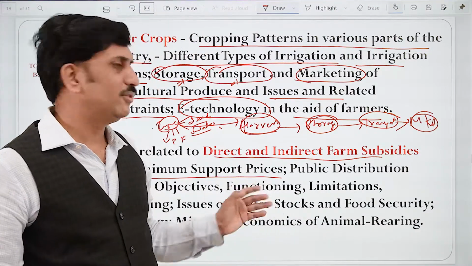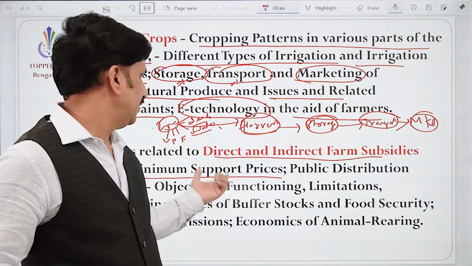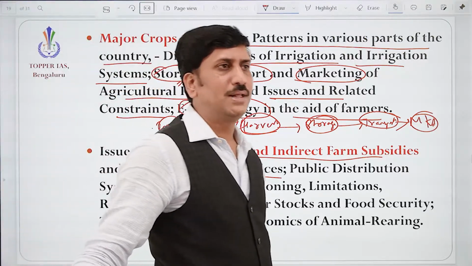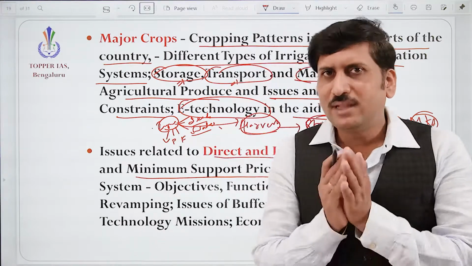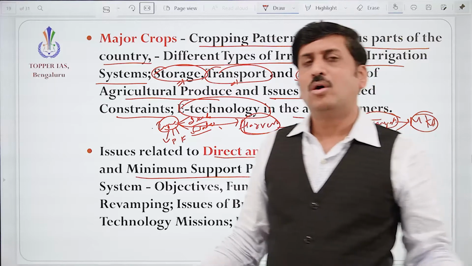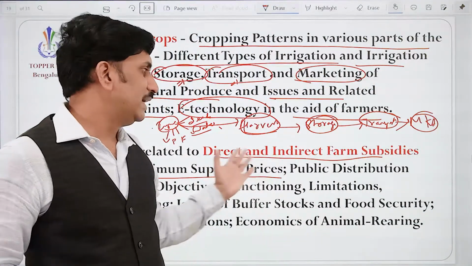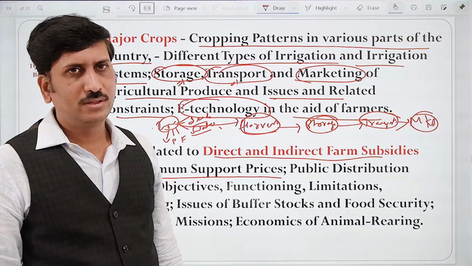So that is the guarantee, so that he can grow the crops confidently. Anyway, what is the issue with that minimum support price? Whether because of this, diversification of the crops is not happening, or it is really supporting the families of the farmers. All those things we need to discuss, correct?